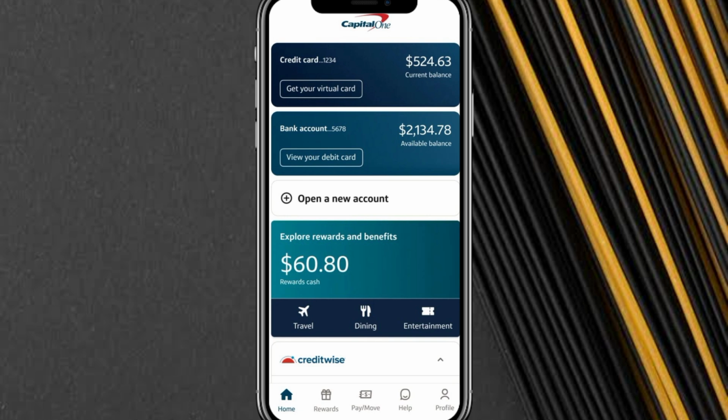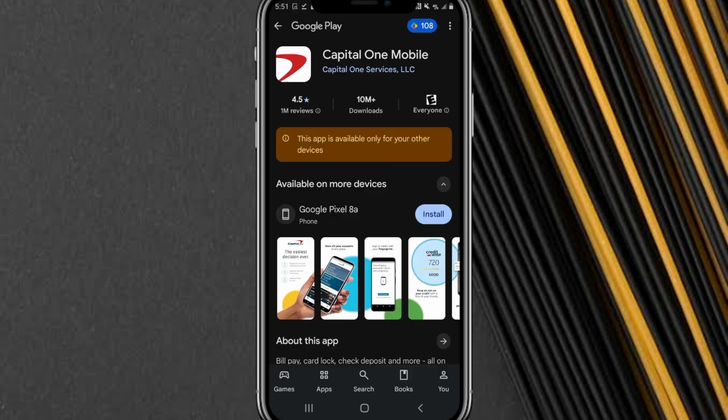First things first, let's check for any app updates. Head over to your device's app store and see if there are any updates available for the Capital One mobile app. Updates often include bug fixes and improvements that can resolve issues you might be experiencing. Once you've installed any available updates, try opening the app again to see if this resolves the problem.